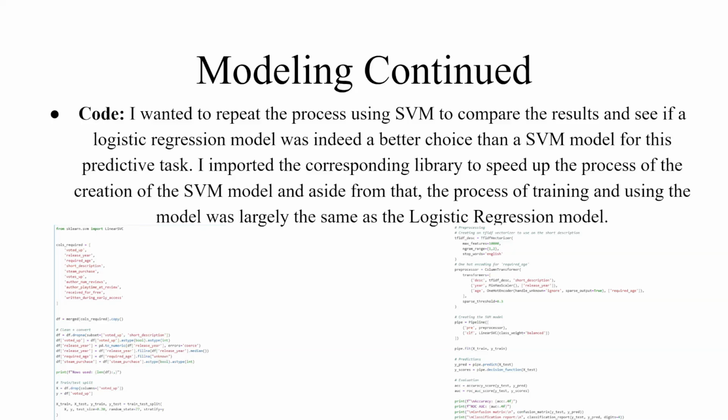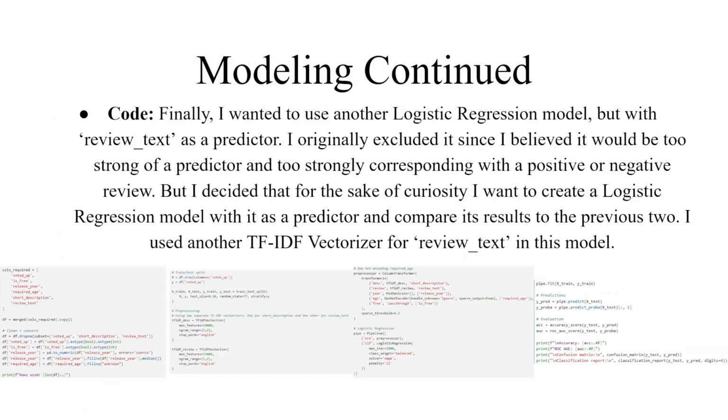I imported the corresponding library to speed up the creation of the model, and aside from that, the process of training and using the model was largely the same as the logistic regression model. Finally, I wanted to use another logistic regression model, but with review text as a predictor. I originally excluded it since I believed it would be too strong of a predictor and too strongly corresponding with a positive or negative review. But for the sake of curiosity, I decided to create a logistic regression model with it as a predictor and compare results to the previous two. I used another TF-IDF vectorizer for review text in this model.